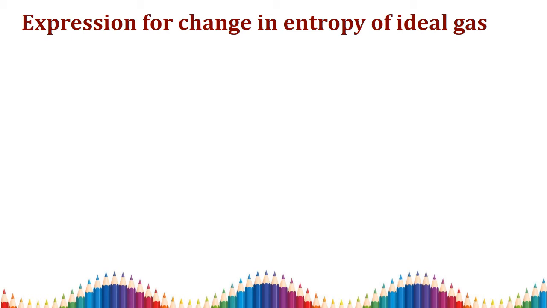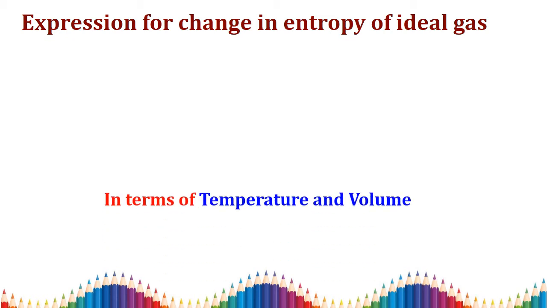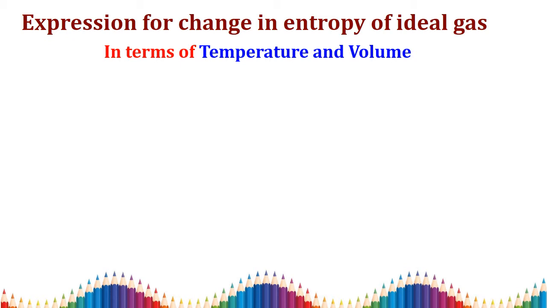Now we are going to derive the change in entropy for an ideal gas. As we all know, the ideal gas equation is PV equals mRT. Before entering into this expression, we are going to derive it in terms of pressure, temperature and volume. These are the three basic parameters to derive any equation.